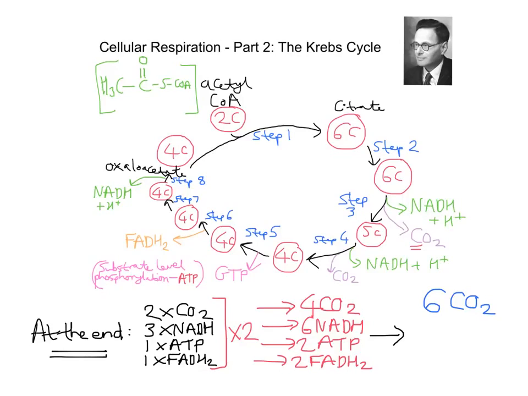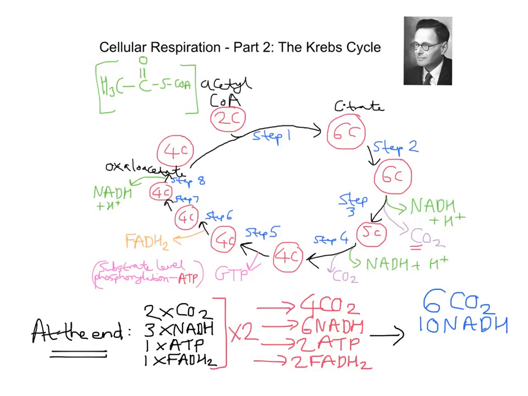We've got 6 NADH from the Krebs cycle alone, but there were another 4 made prior to this, so in total we've got 10 NADH.